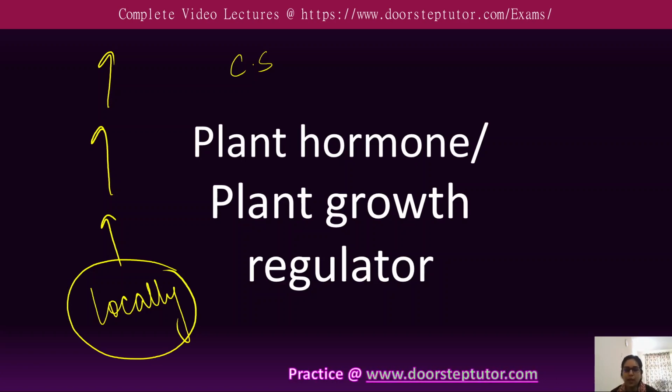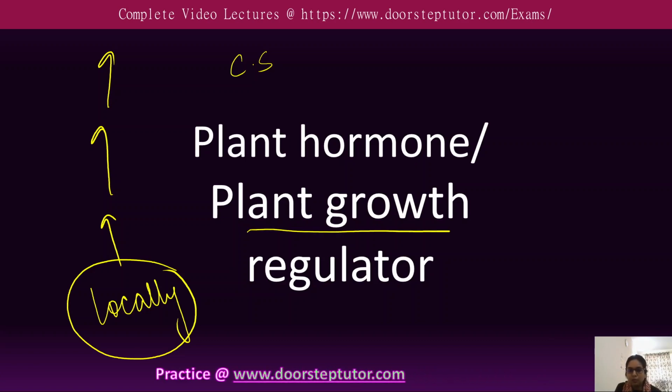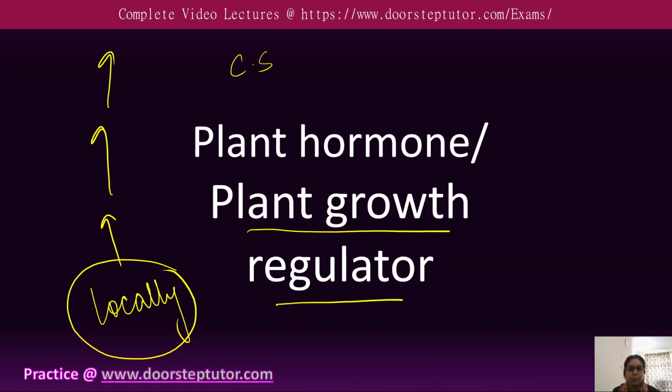That's why the term plant growth regulator is preferred by many plant biologists to describe the compounds that control the physiological functions of the plant.